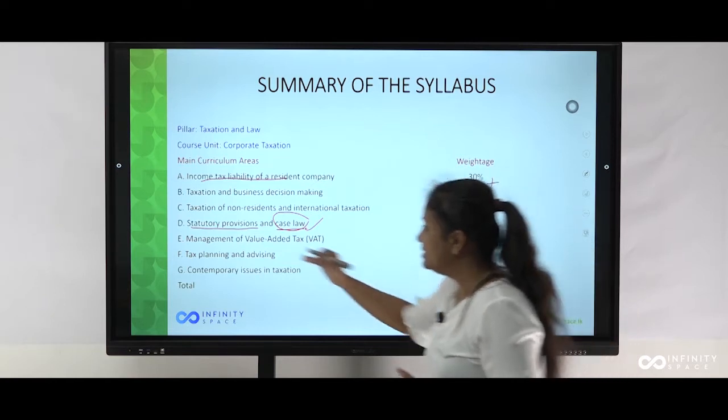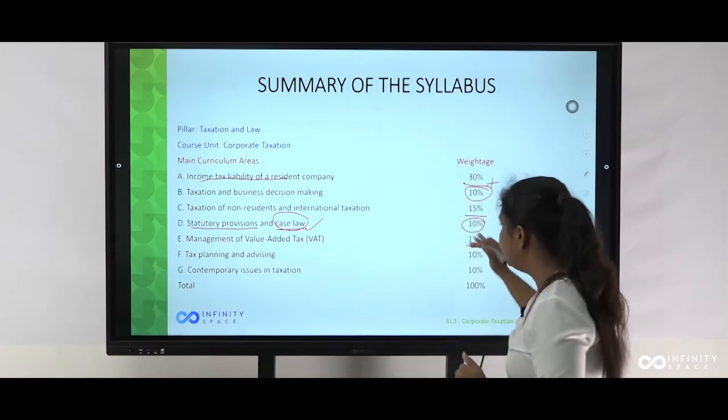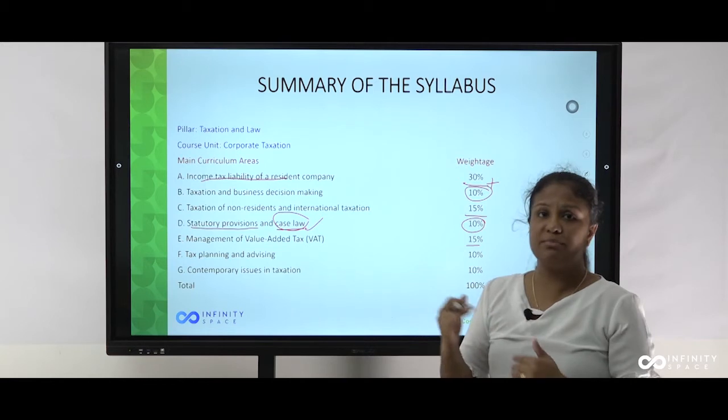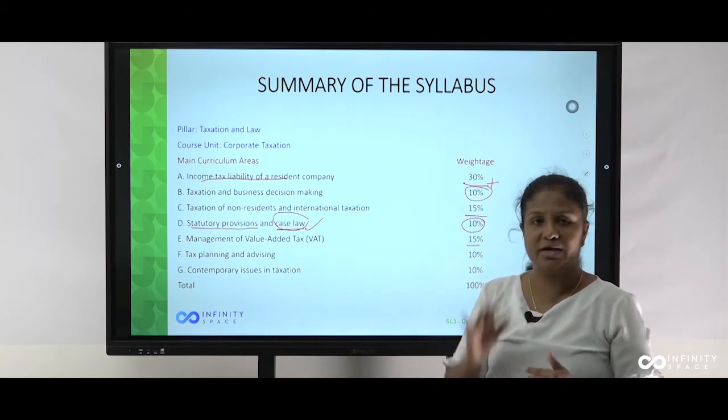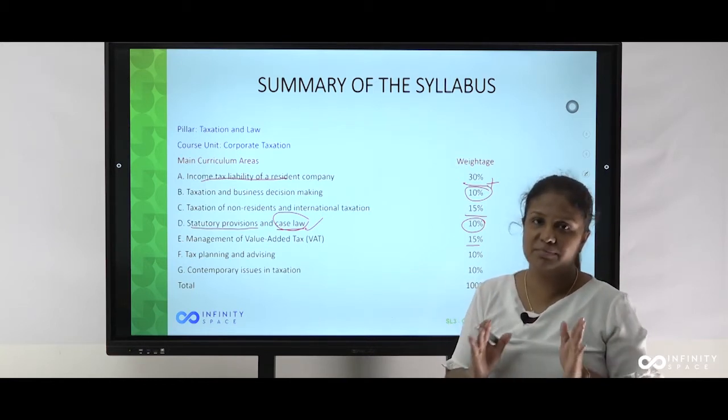That is a separate area, which has 15% syllabus weightage and a definite question in your Section 1 part.